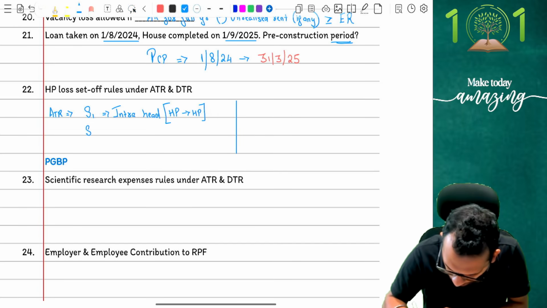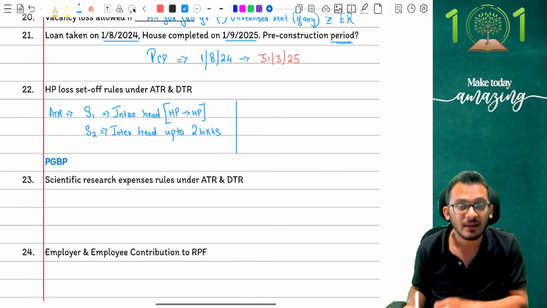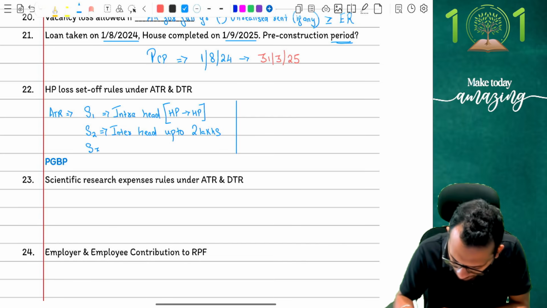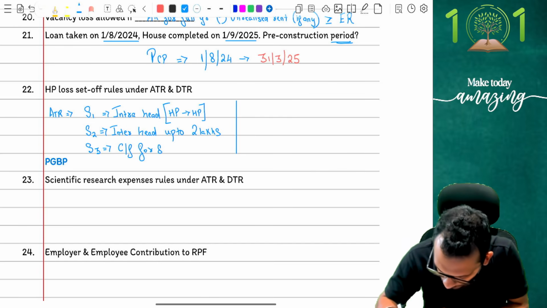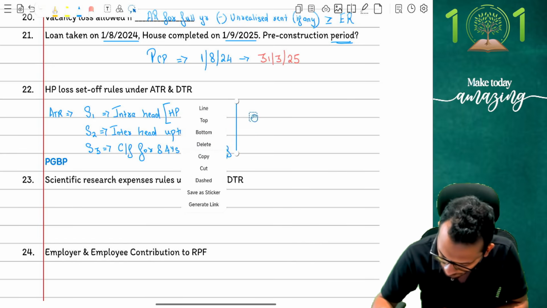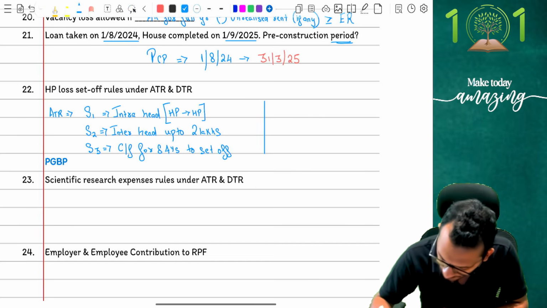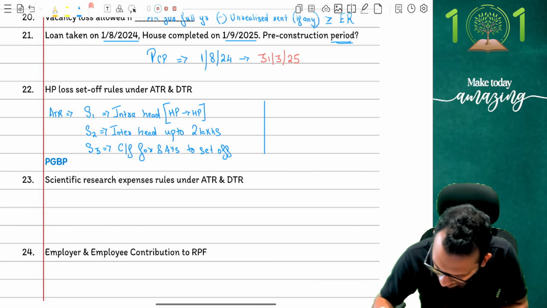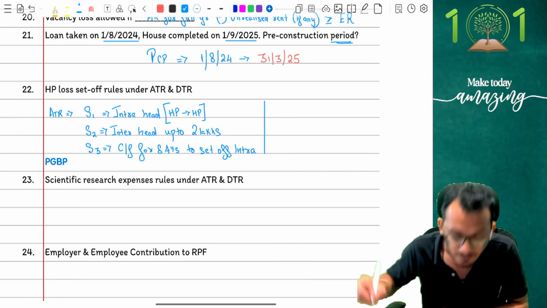Step number 2. Income tax says go interhead, up to 2 lakh rupees, which means up to 2 lakh rupees you can set off interhead. But if you're not able to set off, simply do one thing. Step number 3, carry forward. You can carry forward for 8 assessment years to set off intrahead, to set off HP. Yes, that's the rule, people.